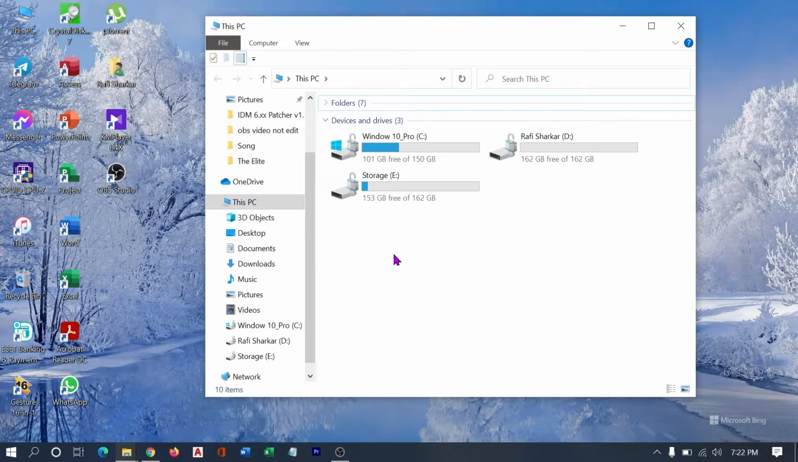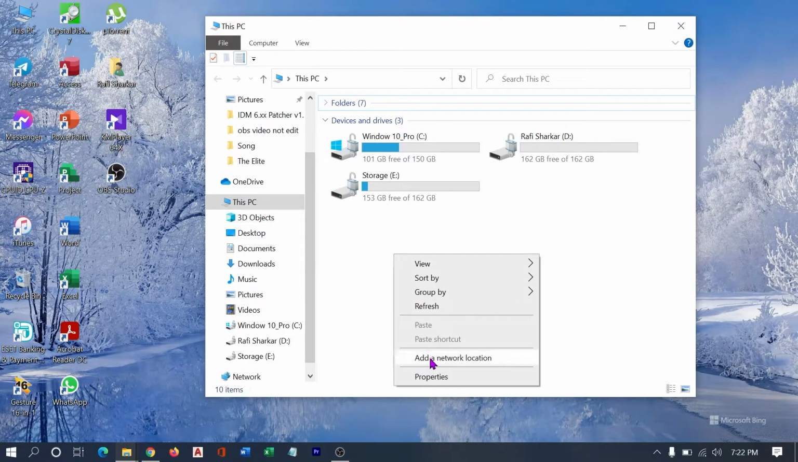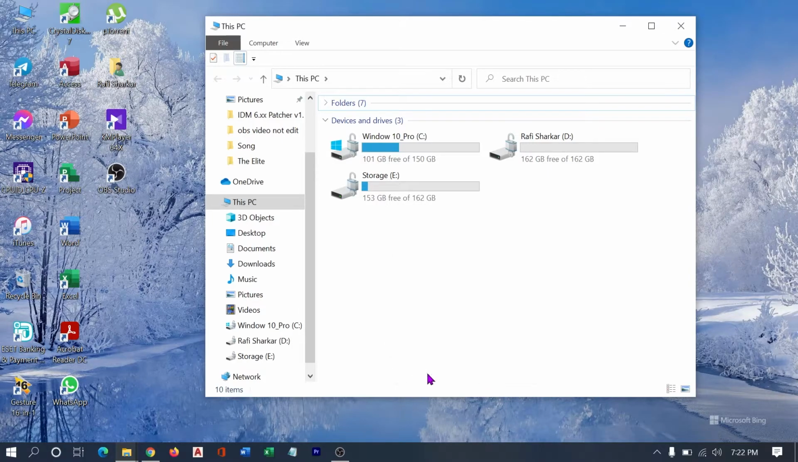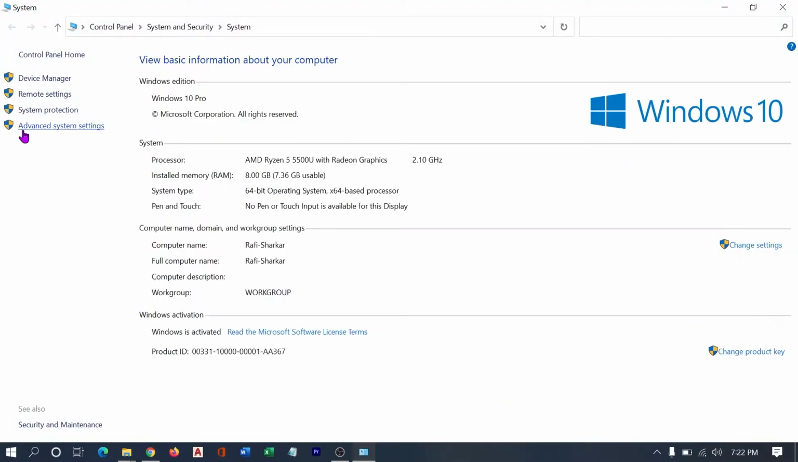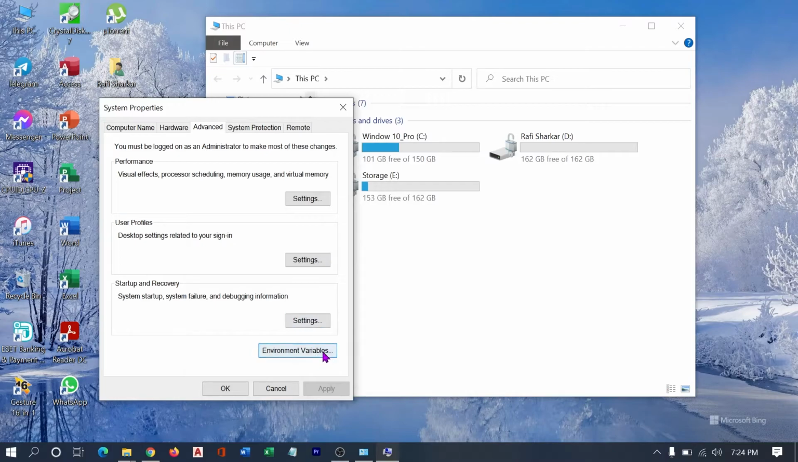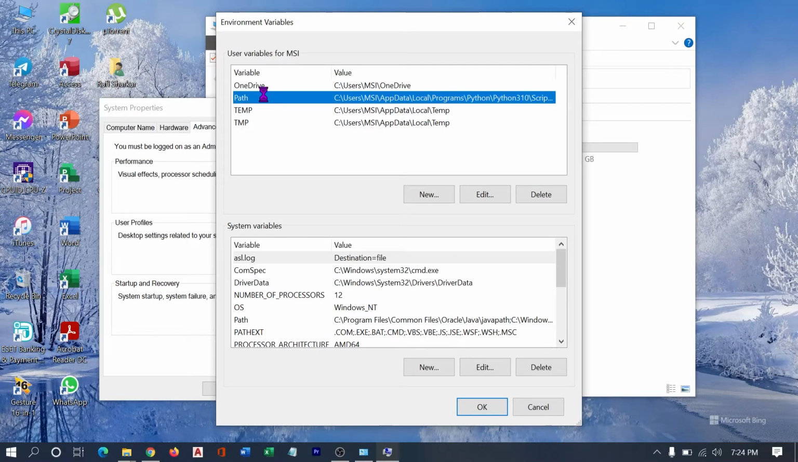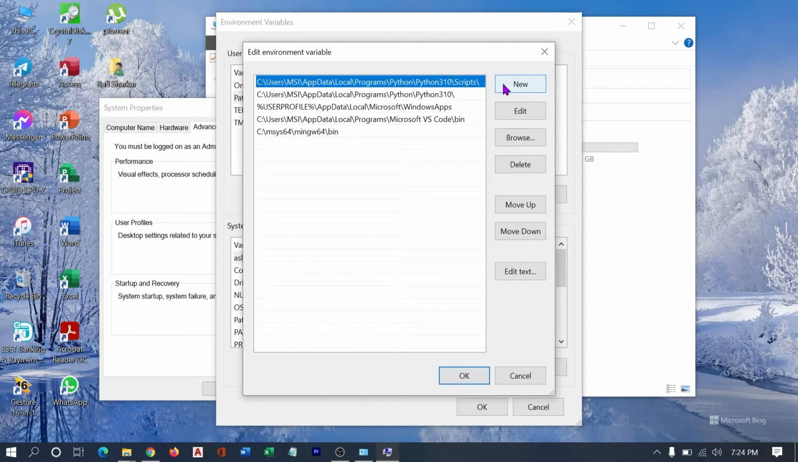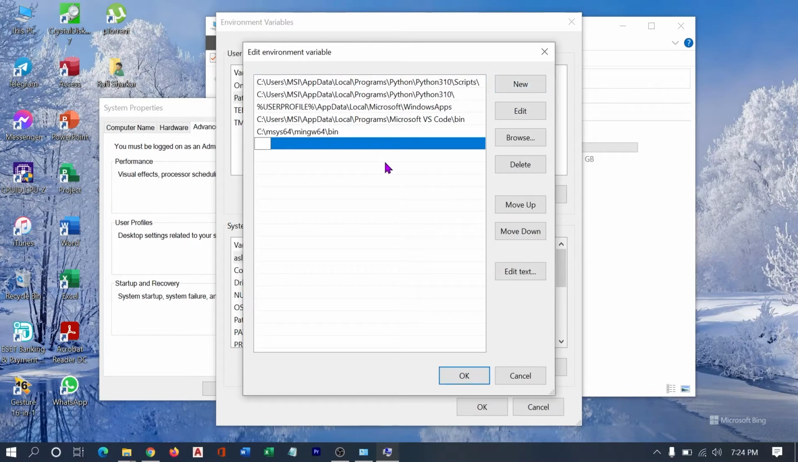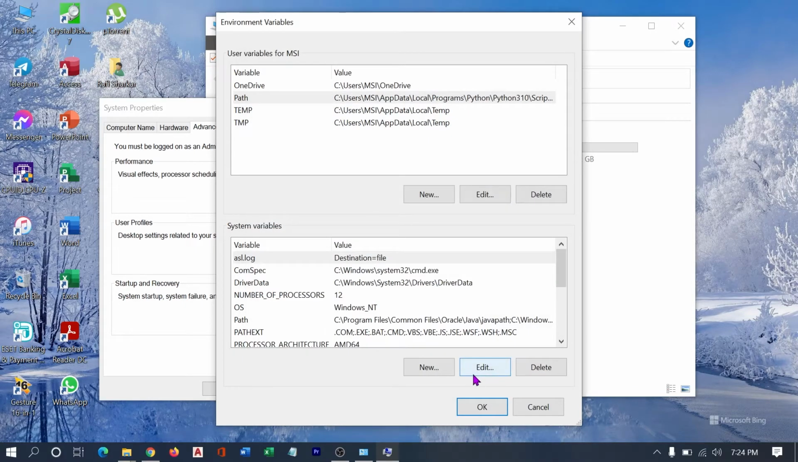Go to This PC and open that and go to properties. There is advanced system settings, then click environment variables. You see that Path, double click and New, and paste that. Okay, save.